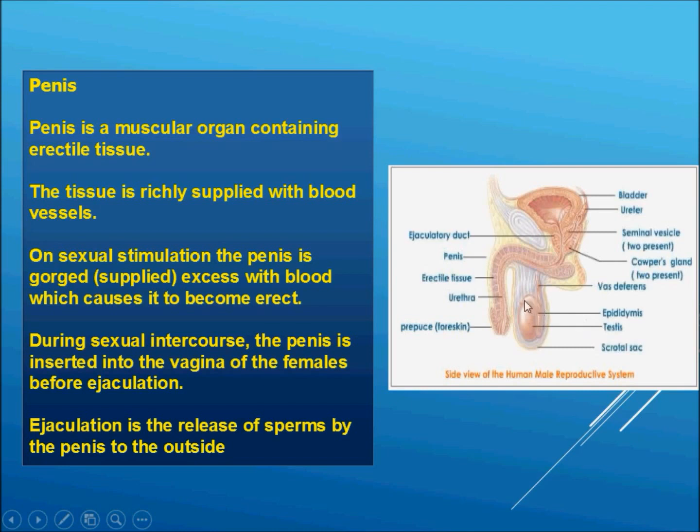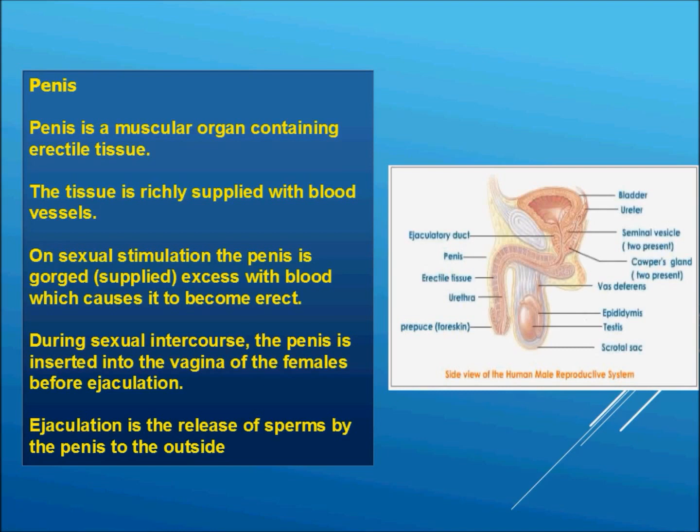This is the epididymis, where the sperm is stored for some time before ejaculation. And this is the vasa deferentia. This is the Cowper's gland, which we just studied. This is the seminal vesicle, which are 2 in number. And this is the ejaculatory duct.